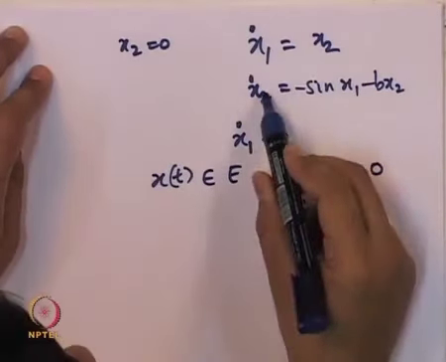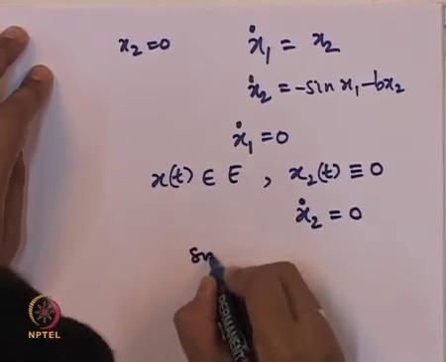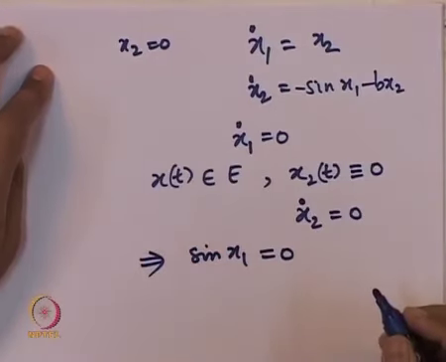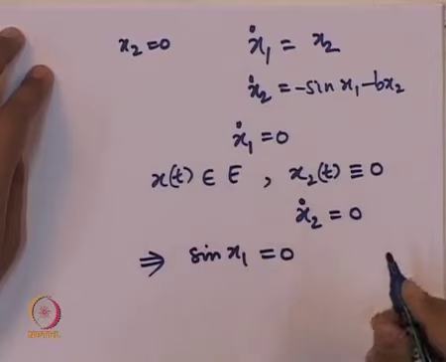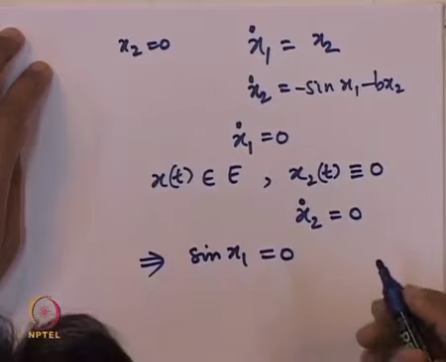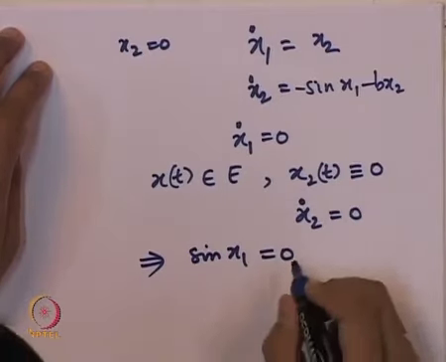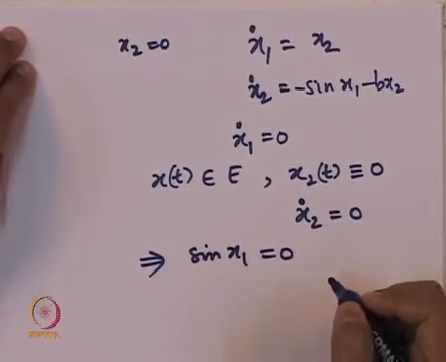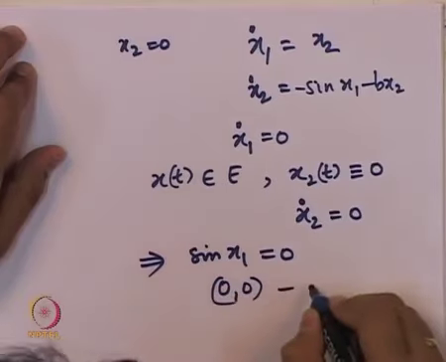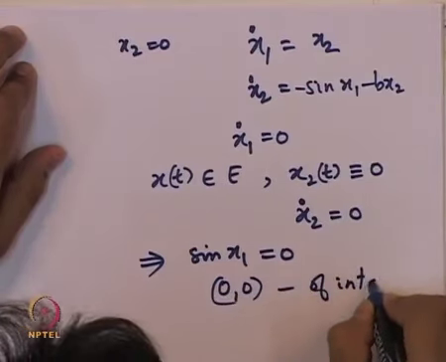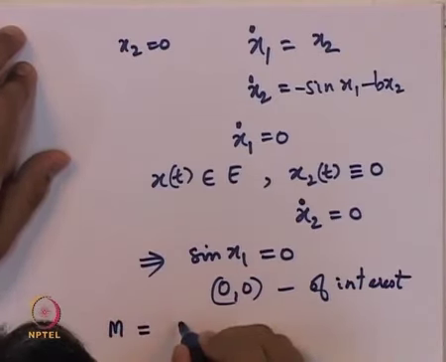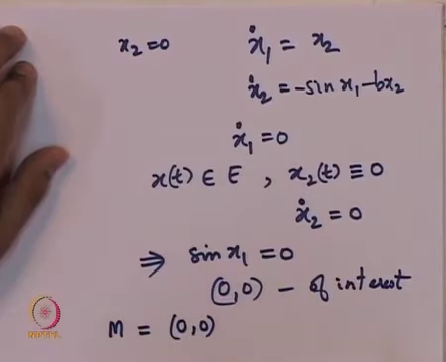So, when we put that x2 dot equal to 0, then we also get sine of x1 equal to 0. And this implies that sine of x1 equal to 0, which of course we know happens at either the vertically down position, which is x1 equal to 0, or the vertically up position, which is x1 equal to pi. Since we are interested in the stability properties of the point 0 comma 0, we get that M is just the point 0 comma 0.